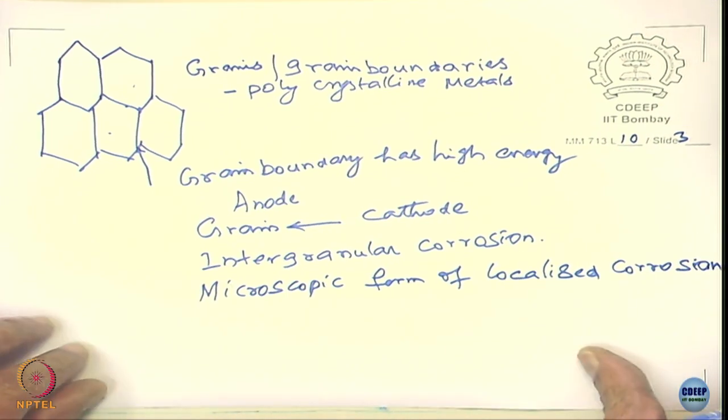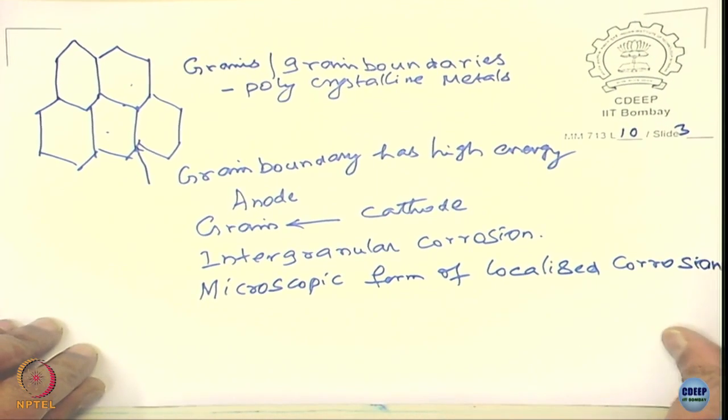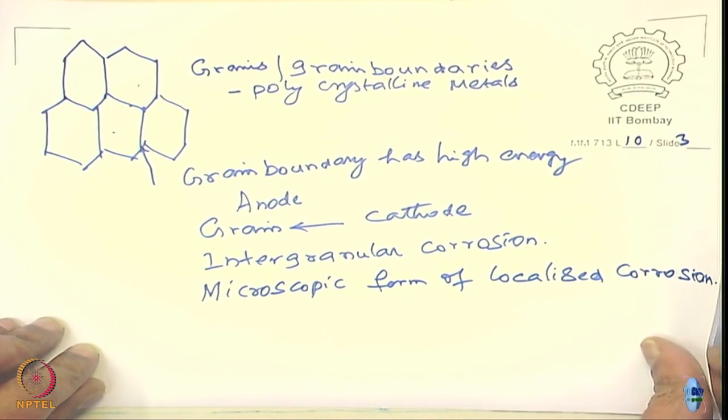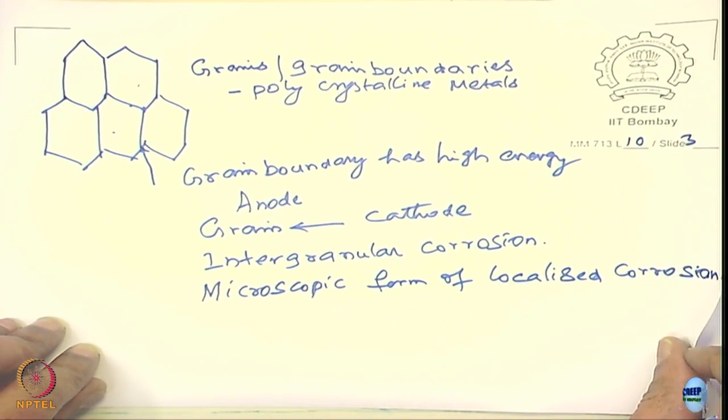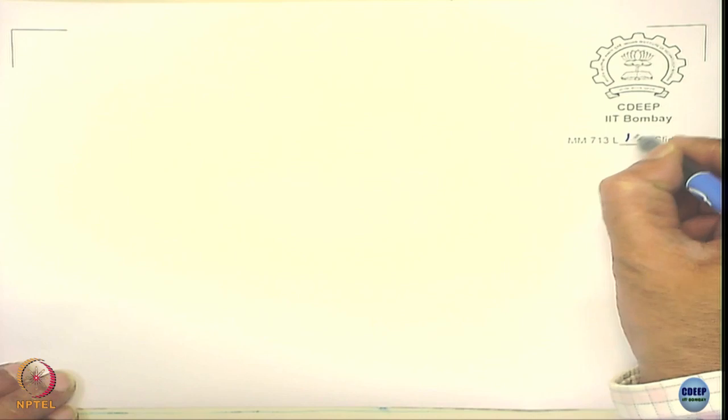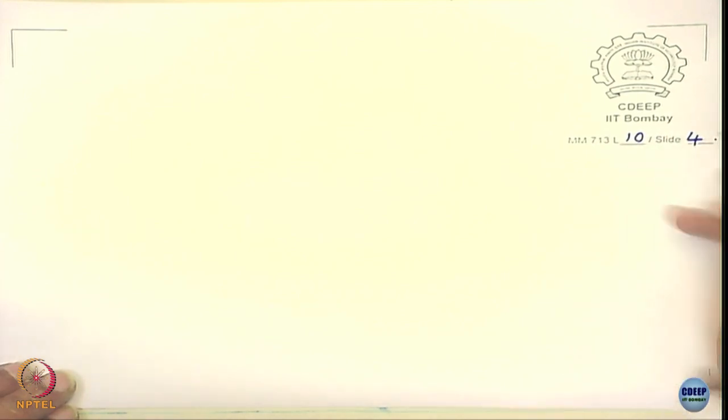Now we will see the other form of corrosion, which is localized but a relatively macroscopic form of corrosion, right? Let us look at a situation where the metals are joined.